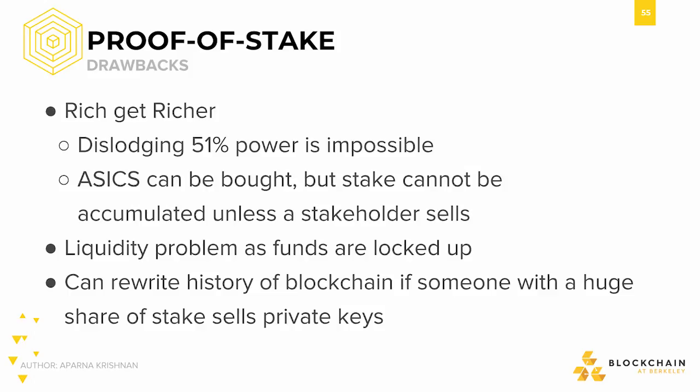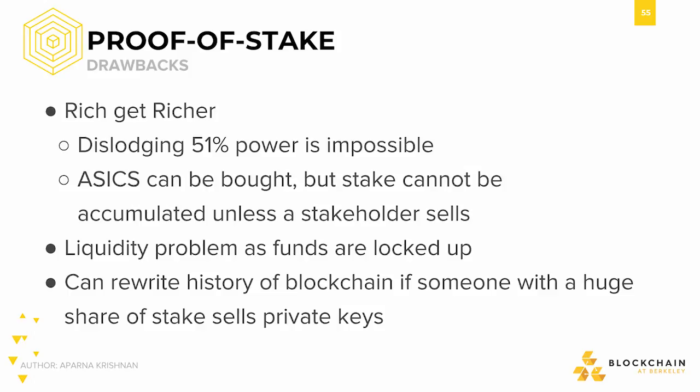Proof of stake also introduces the liquidity problem. Since validators must lock up their funds in order to have a stake in the network, the actual amount of funds available for transactions is much lower. This reduces the liquidity of the cryptocurrency itself, decreases the amount of available funds, and increases price and demand. But because of this, validators are more incentivized to hold on to their funds and sell them when the price increases, rather than participating in the network.